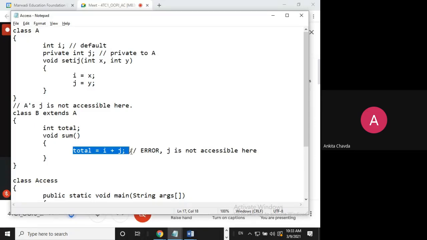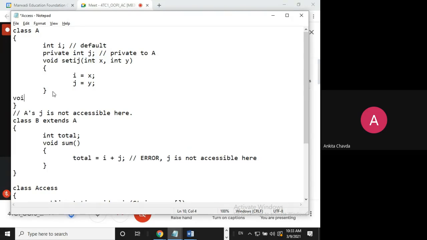Then second option. Yes, somebody is saying yes via method, right? Via get and set. So super class needs to provide getter and setter method to access it. So what do I need to write here? Here I'll write void set i. Okay. So I'm already having a setter method.